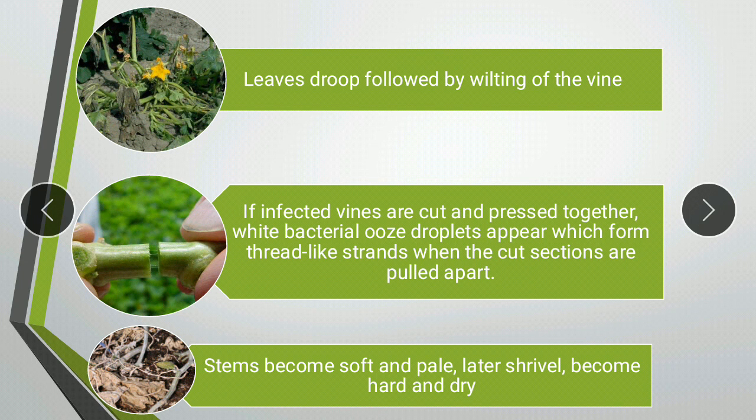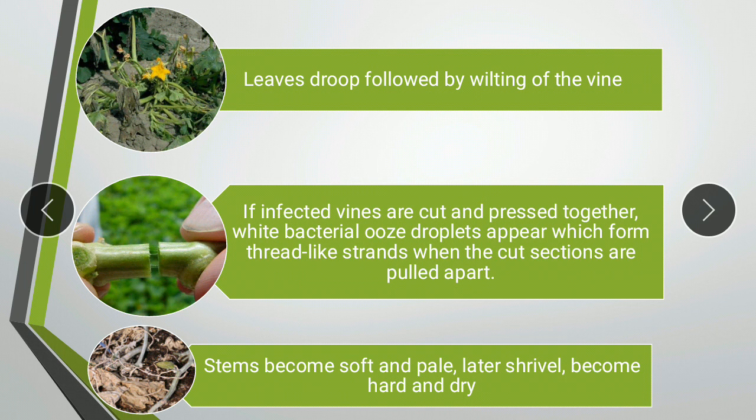So in cucumbers and melons, it is seen that they wilt immediately or they die rapidly. Whereas in pumpkins, it can take 2 to 3 weeks. In squash, it can take several weeks. Even though it is infected, it will not wilt so easily. So in every Cucurbitaceae member, the wilting progression will vary, but at the end, the leaves will droop. If it is left unchecked, the leaves will droop, followed by wilting of the vine.